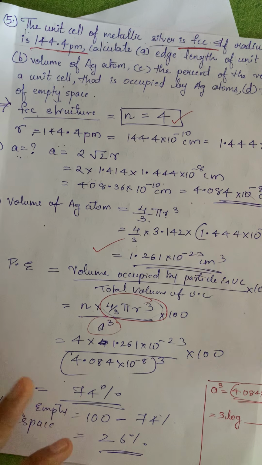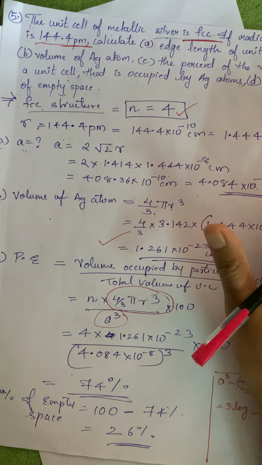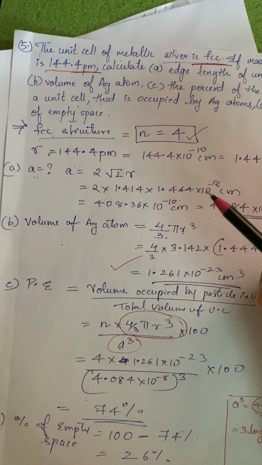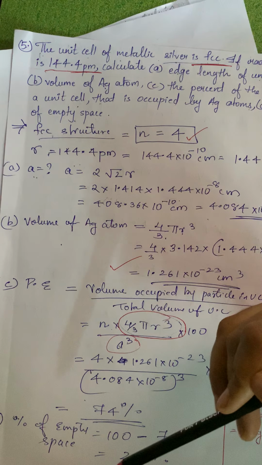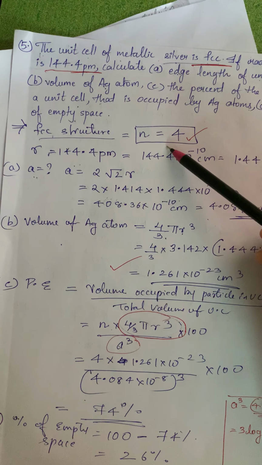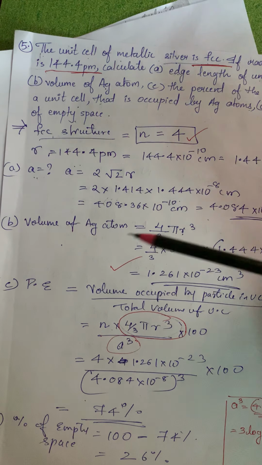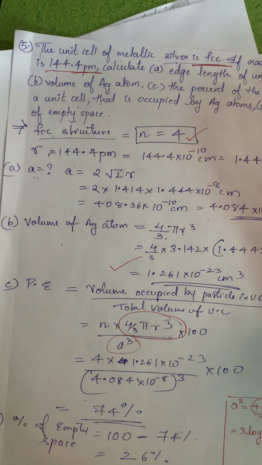This is very simple, similar to the packing efficiency. If you have learnt packing efficiency in SC, BCC and FCC, this problem is similar to that. Here they have only given metallic silver, but the rest everything is the same. We are finding the number of particles, the value of A and R, then the volume of Ag, packing efficiency, and lastly the void volume over here.